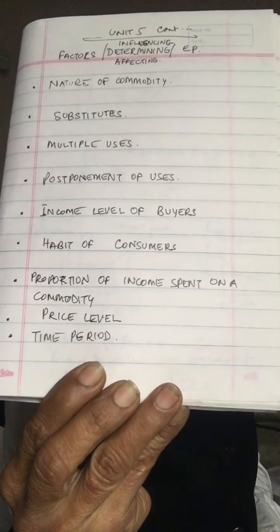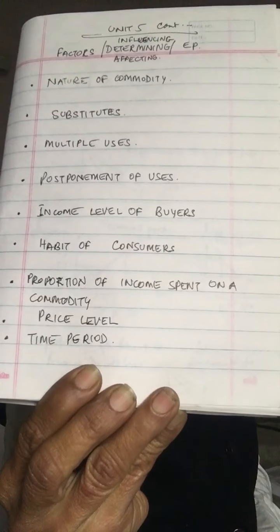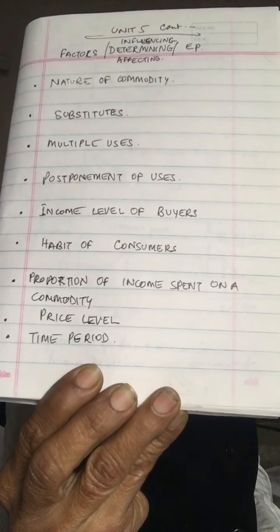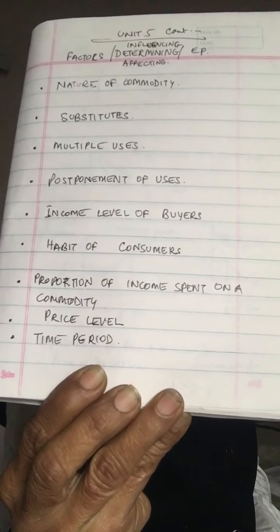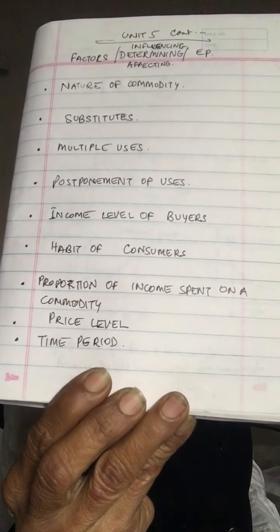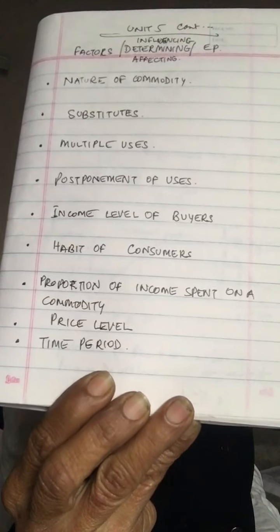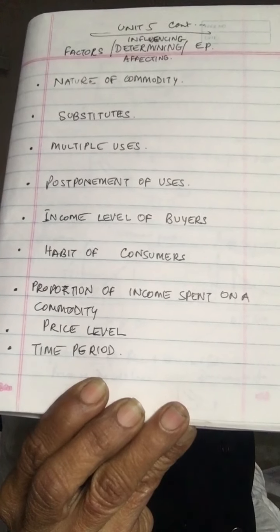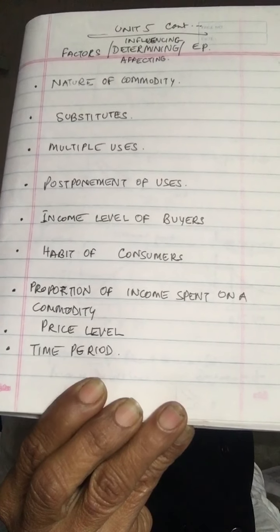So when you have options, you have an elastic demand. When there are no options, it is an inelastic demand. Just remember that. Now the next factor is multiple uses. Goods which can be put to multiple uses have elastic demand.